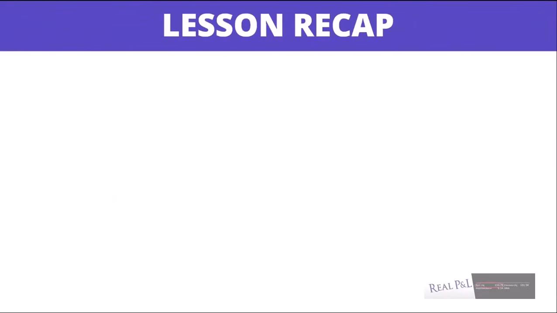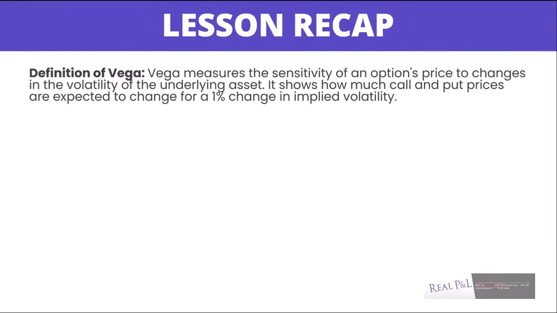So let's go over a recap. The definition of Vega. Vega measures the sensitivity of an option's price to changes in the volatility of the underlying asset. It shows how much call and put prices are expected to change for a 1% change in the implied volatility of the underlying.